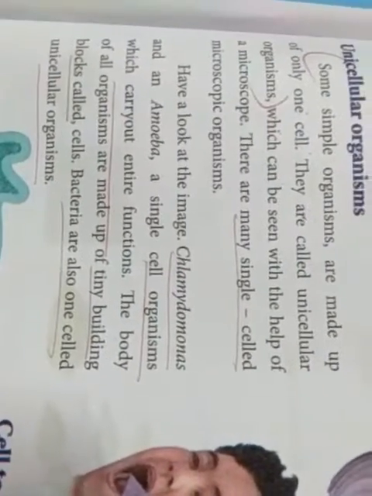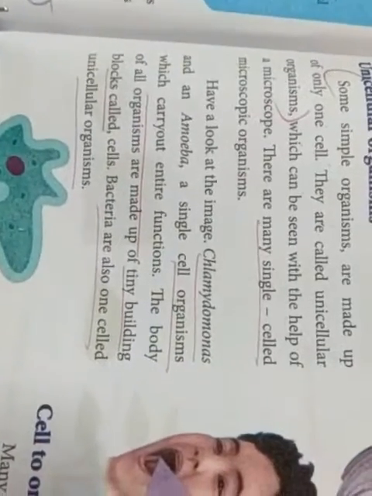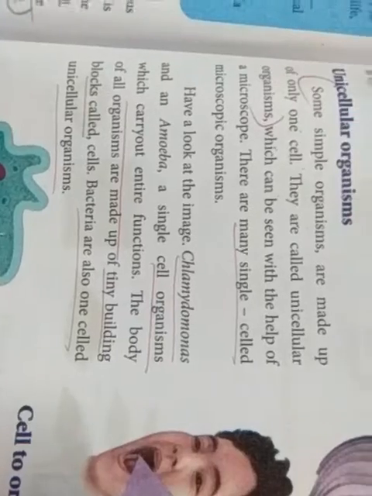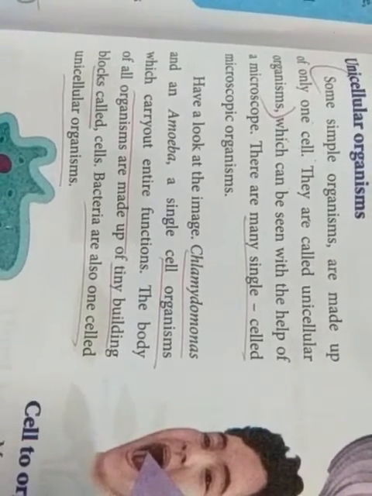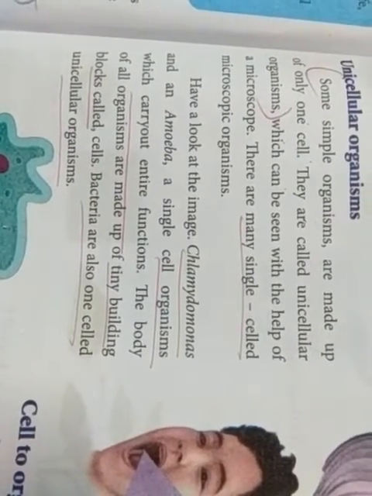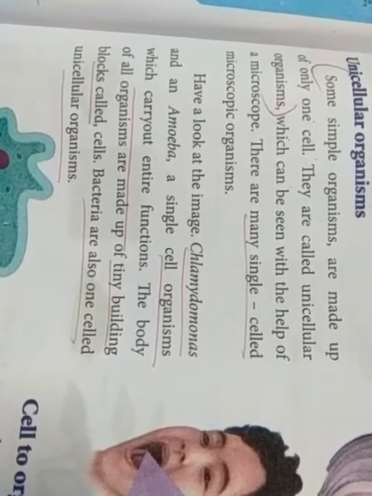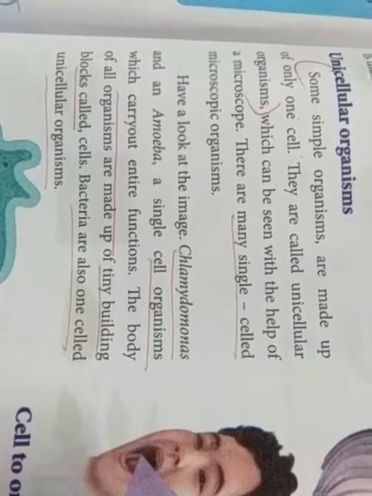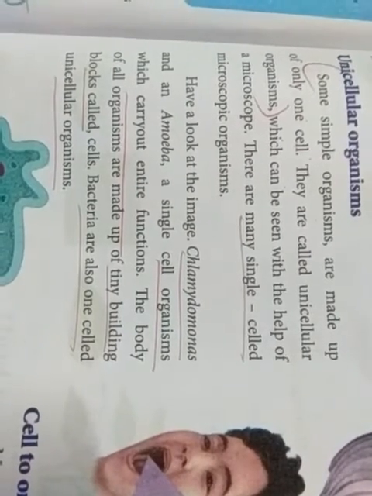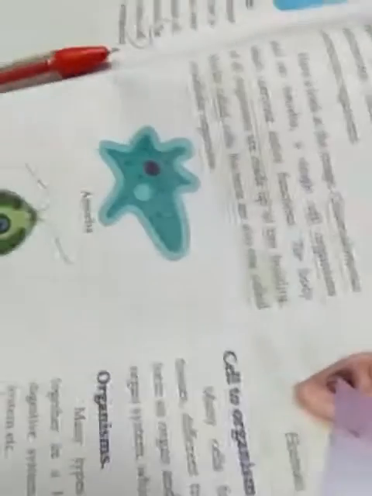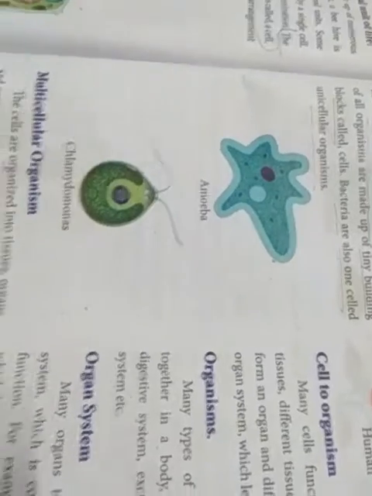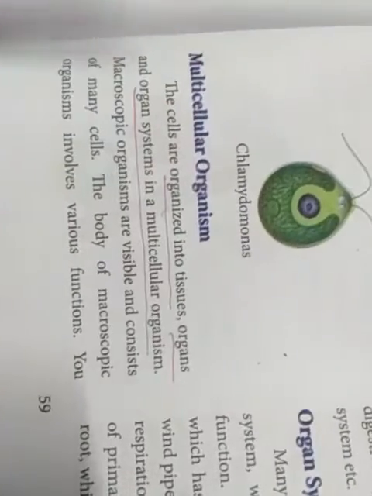The bodies of all organisms are made up of tiny building blocks called cells. Bacteria are also called unicellular organisms. Bacteria is a unicellular organism. You see that this is the bacteria, and this is the Chlamydomonas. Next one, multicellular organisms.